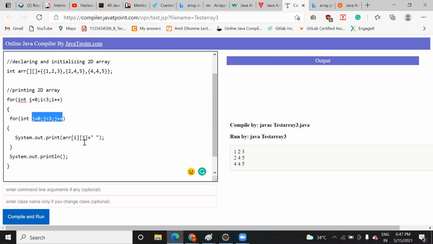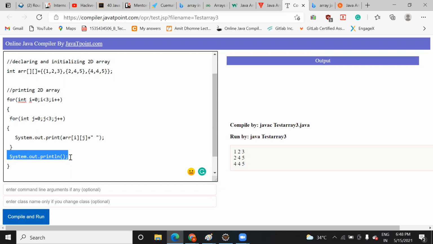Okay, so now once you run this 3 times, it means that for row 0, all 3 column values you have entered. Then when you have entered all 3 values of your first row, the j value is incremented and becomes 3. Is 3 less than 3? Condition false, so it will come out of the loop and start a new line.